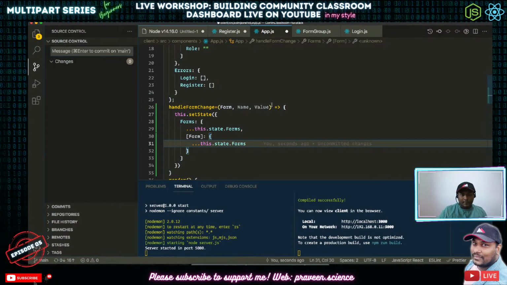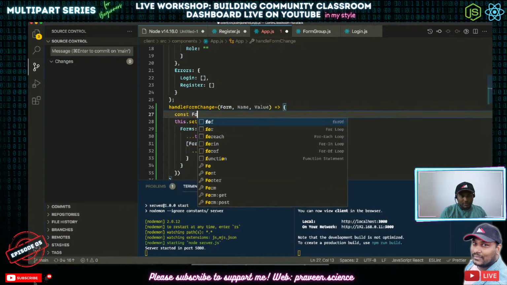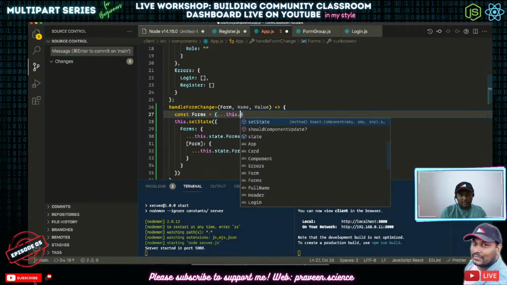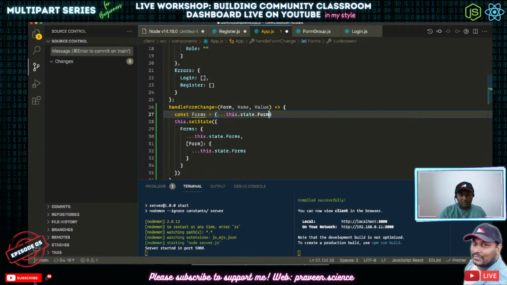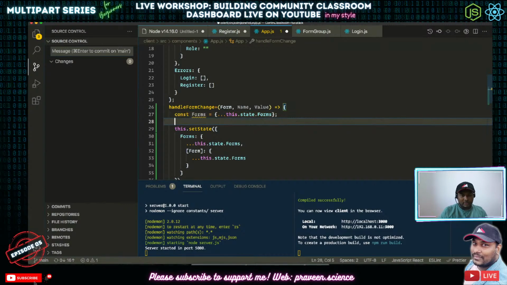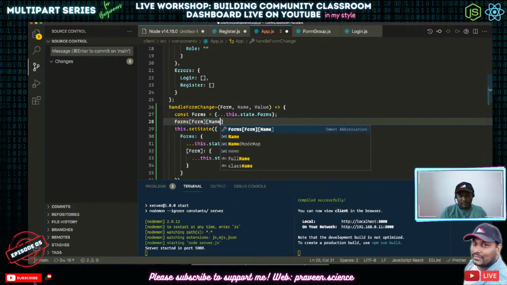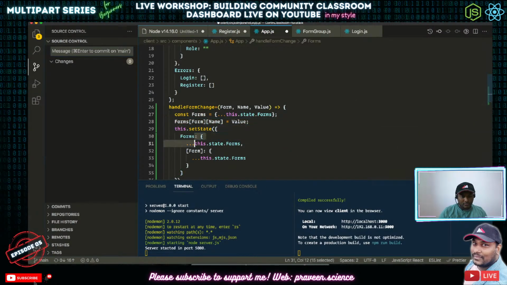Wait, in a better way, I can do const forms equal to ...this.state.forms, and I can update this forms value. I don't think we can do this because this is a pure copy. But anyway, let's go ahead with this. Forms of form of name is equal to value. Okay, so this is what we are going to do, and let's set the state forms.